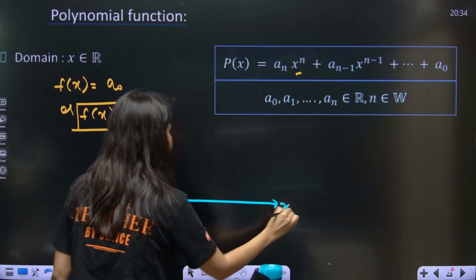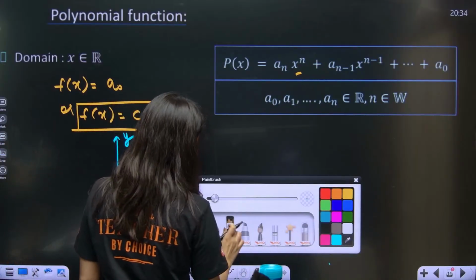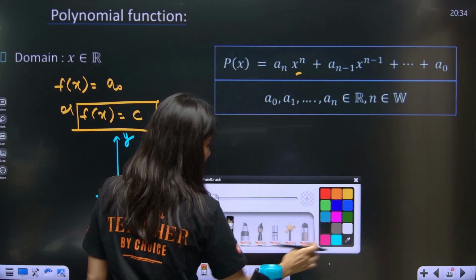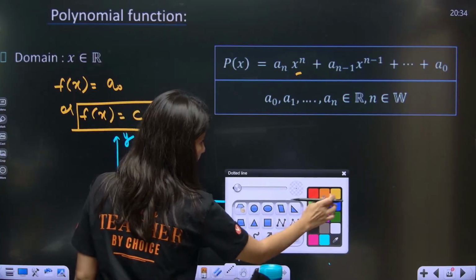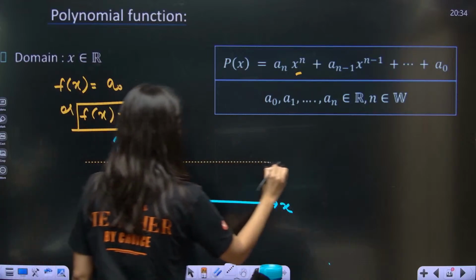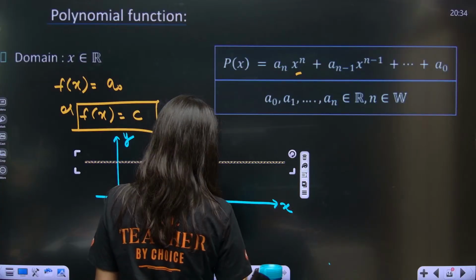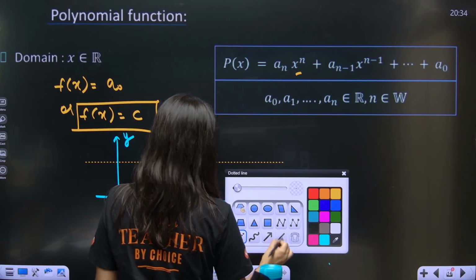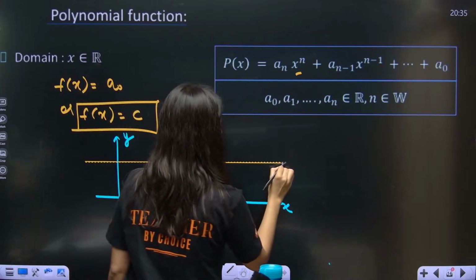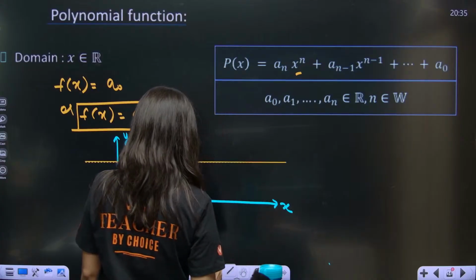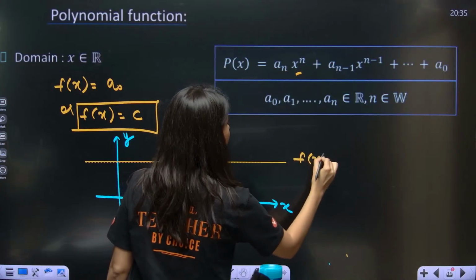This is your x-axis, this is your y-axis, and this is nothing but f(x) equals c.